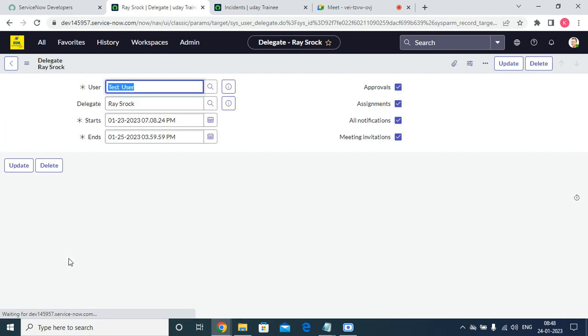Then the approvals, assignments and all notifications will be automatically sent to the delegated user. That means we are transferring the privileges to another user on a temporary basis, not a permanent basis, as the user is not available for a different reason.